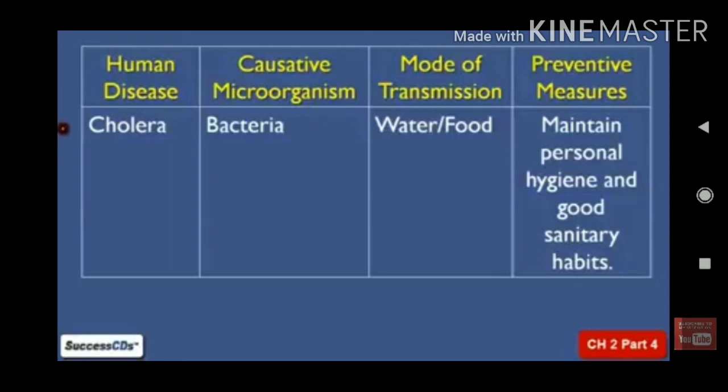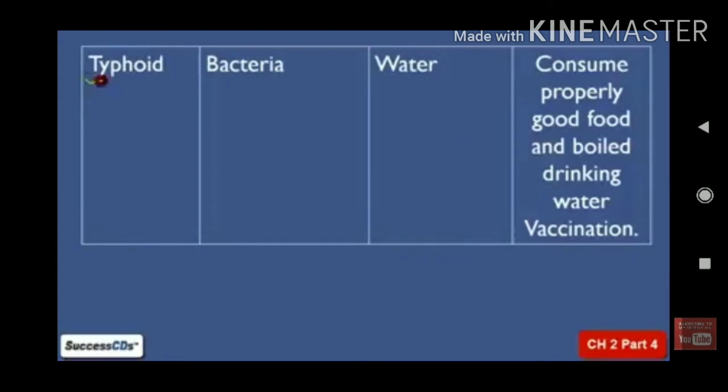Now the next category: cholera and typhoid. Cholera and typhoid are caused by bacteria. The mode of transmission is food for cholera, and contaminated water for typhoid. The water contains bacteria which cause typhoid and cholera. Cholera causes motions and vomiting. When we consume contaminated food or water, it generally leads to cholera.